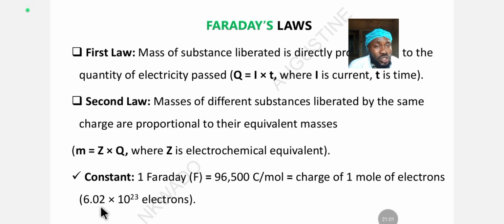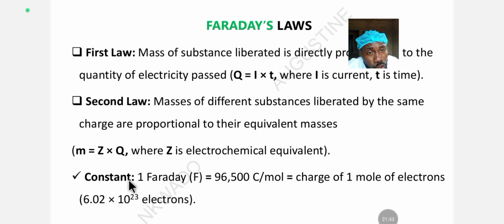Which is 6.02 times 10 raised to the power 23. This one is Avogadro's constant. All of them are proportional to each other, depending on what you are given. They might give you this one, and you use it as constant. If they give you 1 Faraday, you still use it as constant. If they give you 96,500, you still use it as constant. Just know that 6.02 times 10 raised to the power 23 is Avogadro's constant. 1 mole of electrons is also equivalent to 96,500 coulomb per mole.